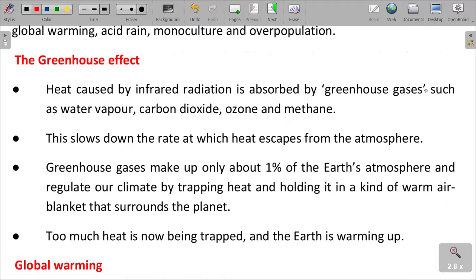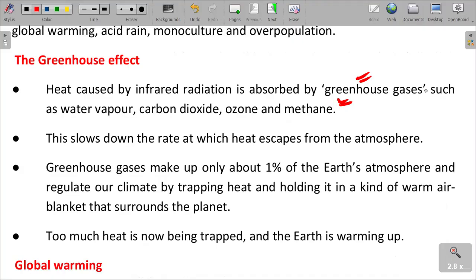And greenhouse effect. We are talking about heat caused by infrared radiation absorbed by greenhouse gases such as water vapor, carbon dioxide, ozone and methane. Gases that are released into the atmosphere result in what we call greenhouse gases, such as those that we have identified.